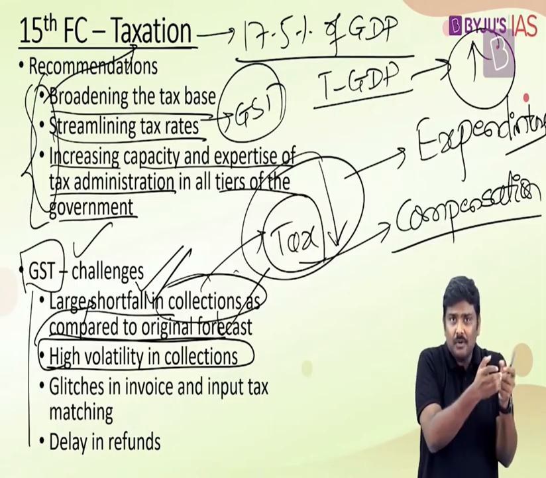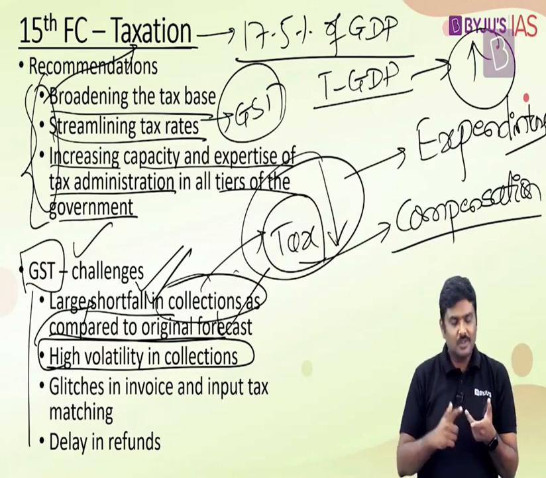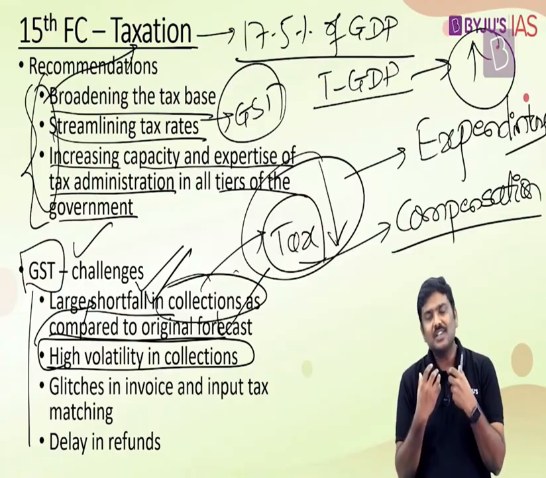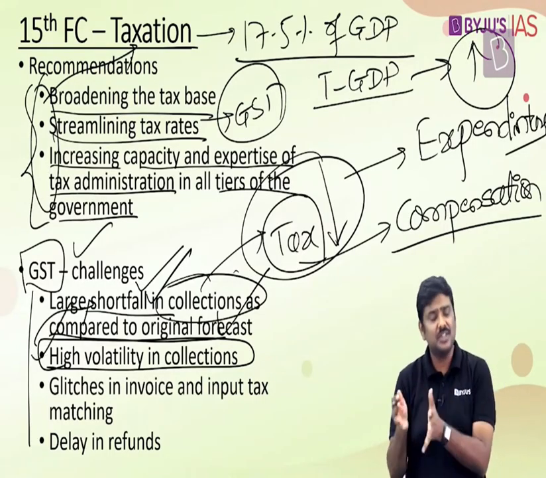The states which earlier had the powers to impose different types of indirect taxes now do not have these kinds of powers. And initially I said that most of the administrative work as well as development work is done by the state governments. Now there is a shortfall and volatility with respect to GST revenue collection. These form the most important base for the revenue for the state government as well as the central government. So obviously this will lead to certain issues, expenditure issues at the central as well as state level.